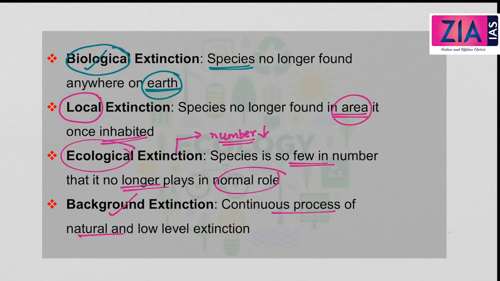We also have the background extinction. It is a continuous process of natural and low level of extinction. So this is natural. After some period of time, naturally, this is the natural extinction rate. So these are the various types of extinction.